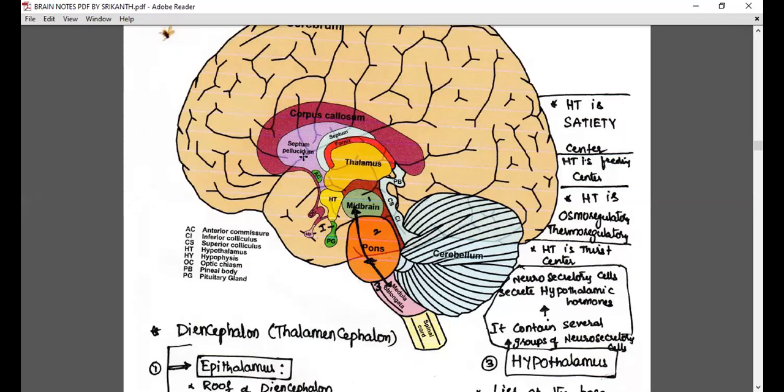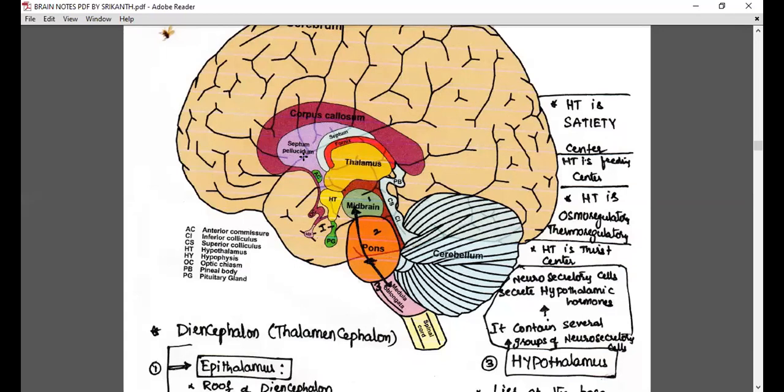When I start saying olfactory, optic, oculomotor, trochlear, trigeminal, abducens, facial, auditory, glossopharyngeal, vagus, spinal accessory, hypoglossal, 12 pairs of cranial nerves, what is this? Oh my God! You should not say like that, because you have these 12 pairs of cranial nerves coming from the brain. We have enough space in the cerebral hemispheres to learn. The only thing required is patience. That's all. Let me continue.